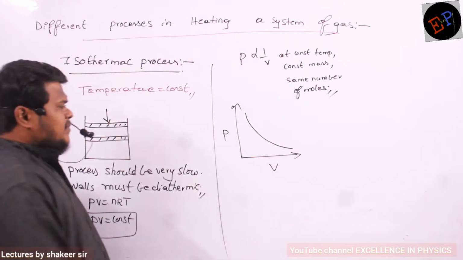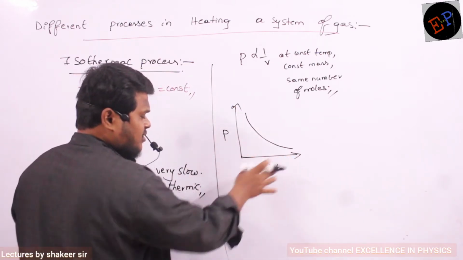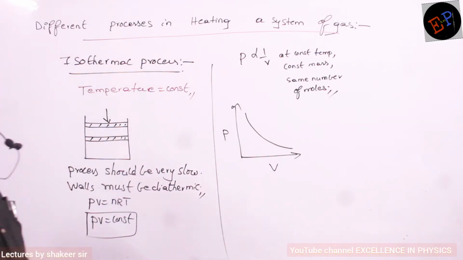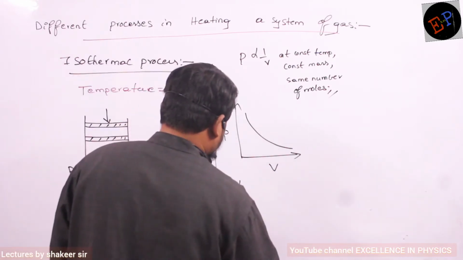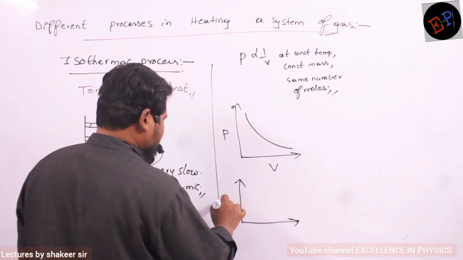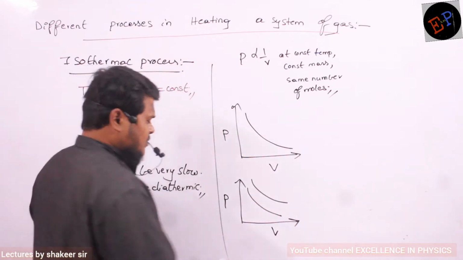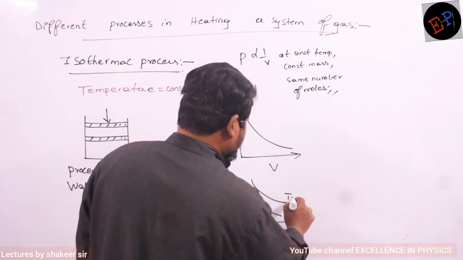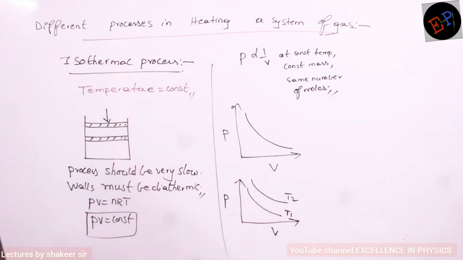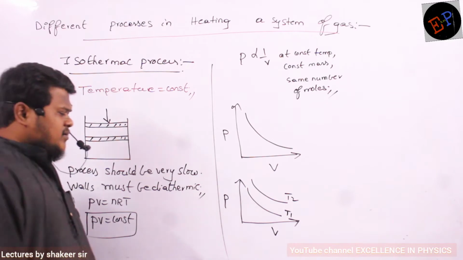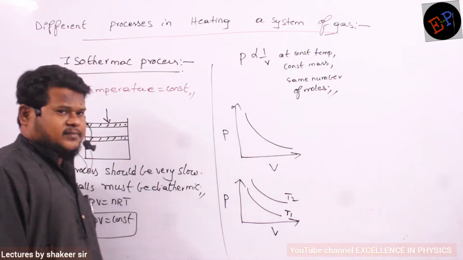Understood? Because as pressure decreases, volume should increase. And the same type of graphs, if I draw like this, pressure, volume. So this is the first graph, this is the second graph. Clear? This one is at a temperature of T1, this one is at a temperature of T2. Now can you say T1 is greater or T2 is greater?